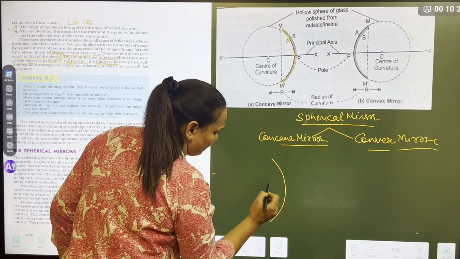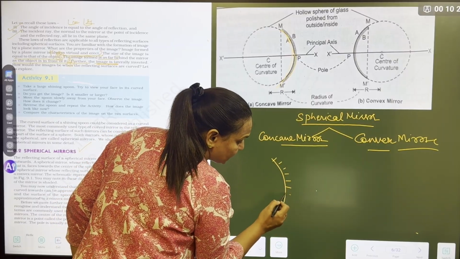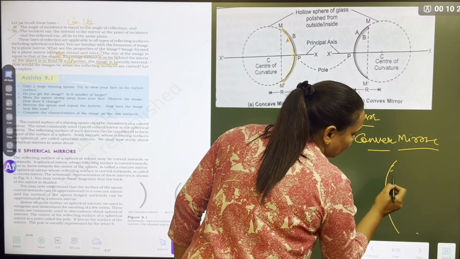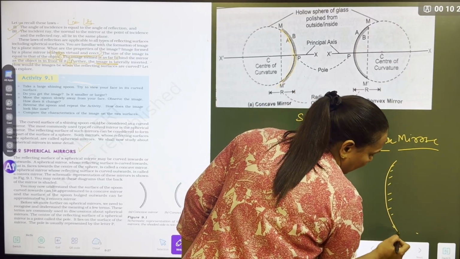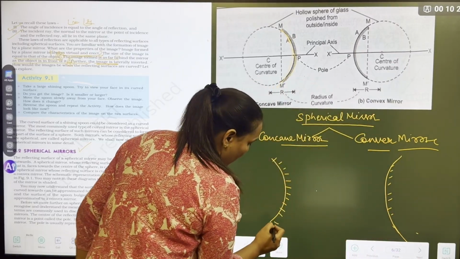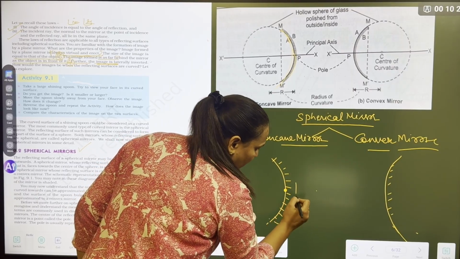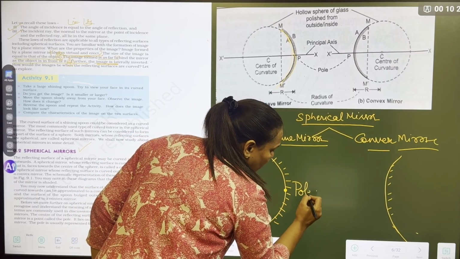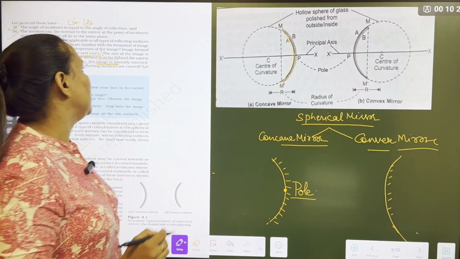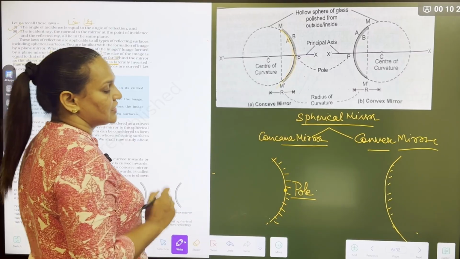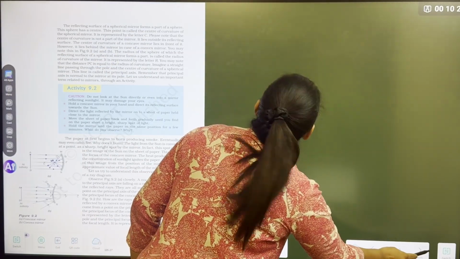This is a concave mirror, right? Center of a spherical mirror, whether it is a concave mirror or a convex mirror. What is the center of the mirror called? Pole. Please note down, the geometric center of the mirror is called the pole.